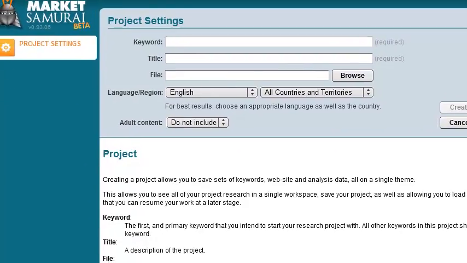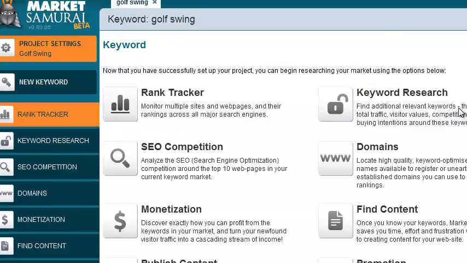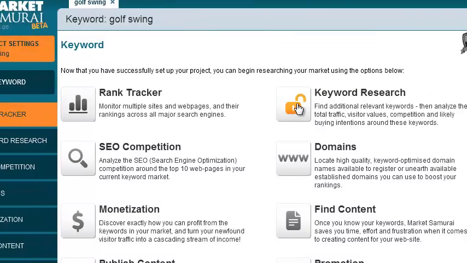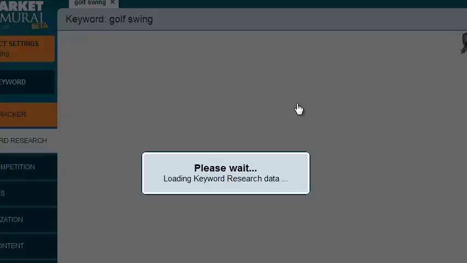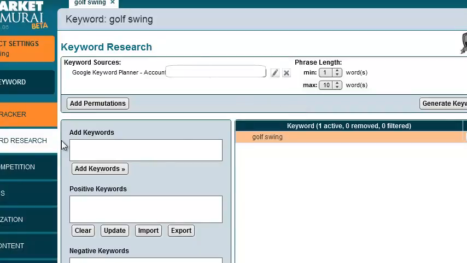So from Market Samurai, I can just type in for my keyword, I'm going to do golf swing. I can create that project. And now I want to go to keyword research. Let me scroll this over a little bit here. Keyword research. And I can generate some keywords.